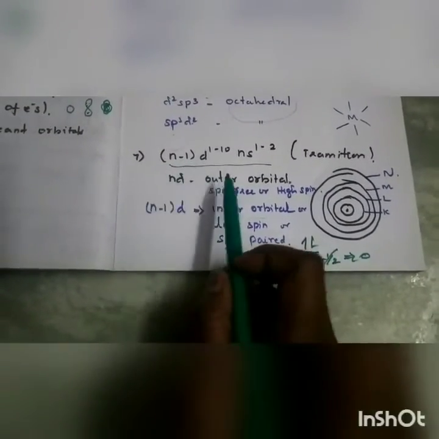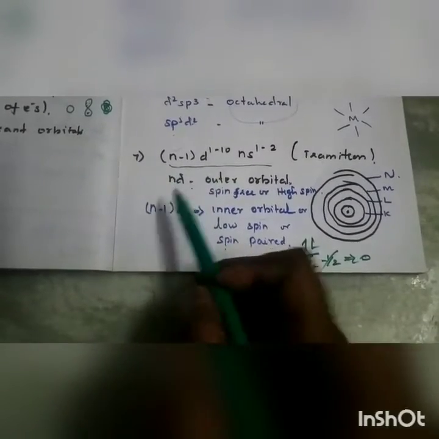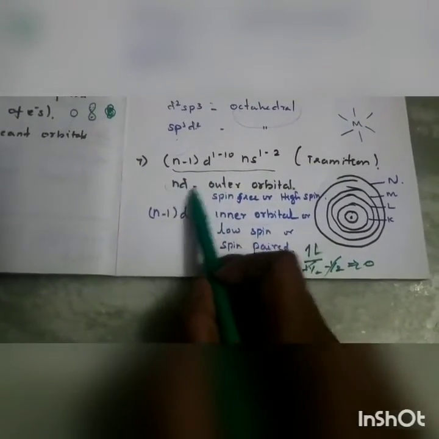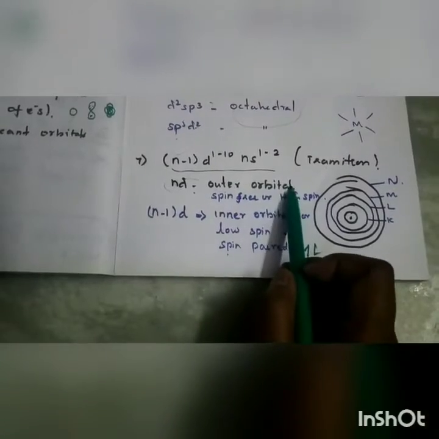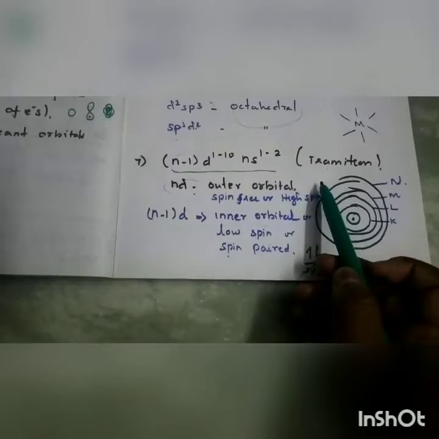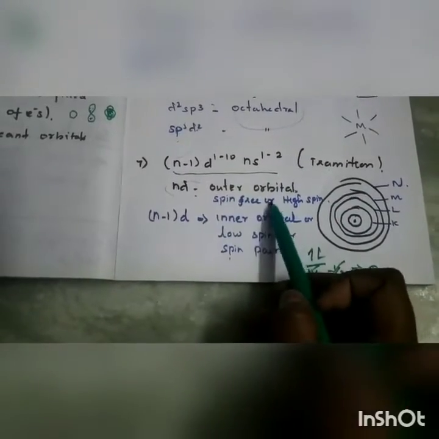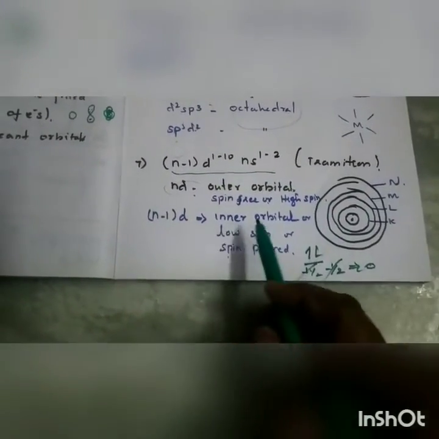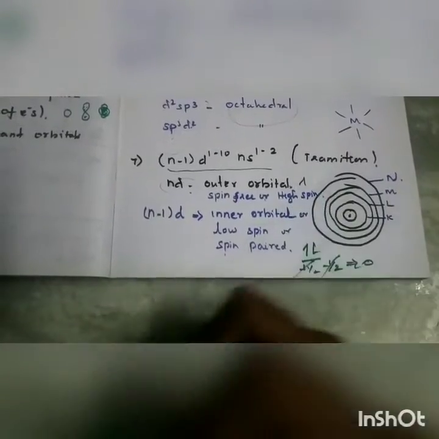If in octahedral complexes the nd orbitals are taking part, that is outer orbital complexes, which are also called spin free complexes or high spin complexes. Only one spin will be there.